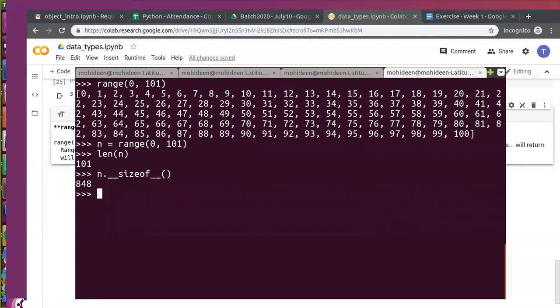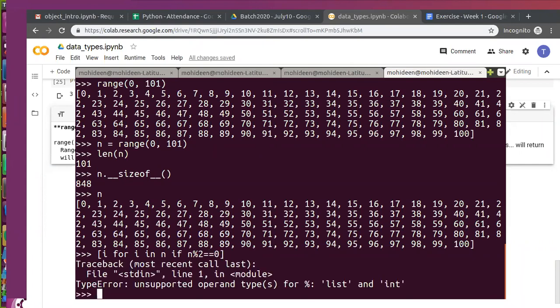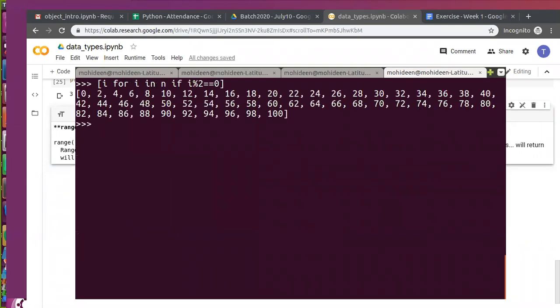But you know what, when we are declaring an object, we are never going to use it, right? Whenever we are utilizing it, there we will use it. So during declaration we are not at all using that object. We will use it when we utilize it, right? Say for example, I'm iterating it, or I need an even number between 0 and 100. I need just even numbers, so I'm going to say if, and I got an even number, right?